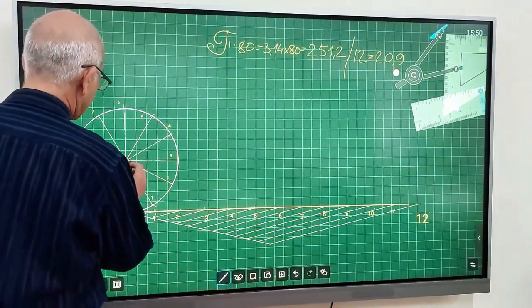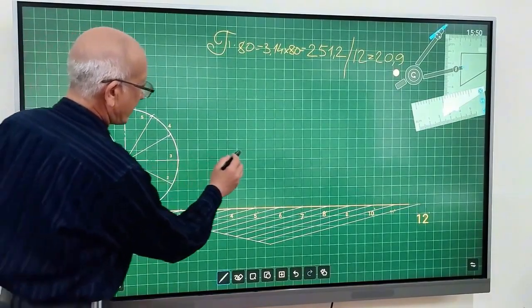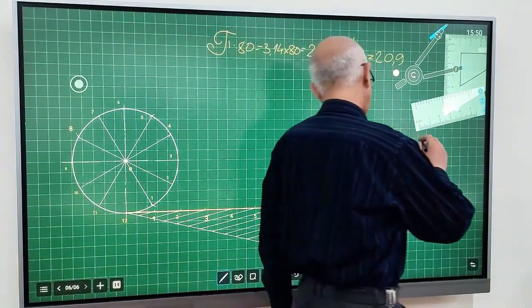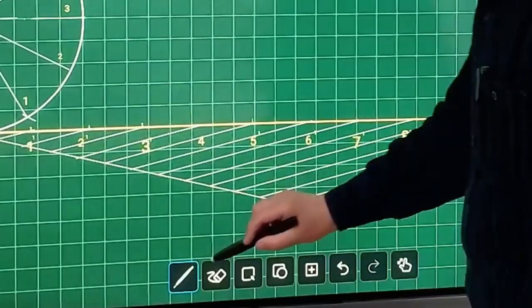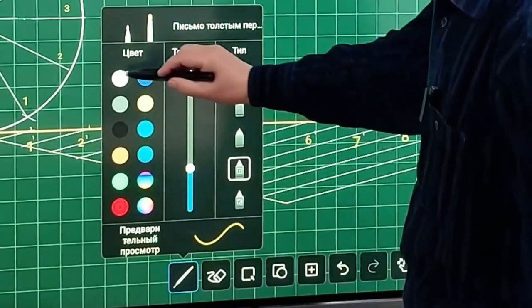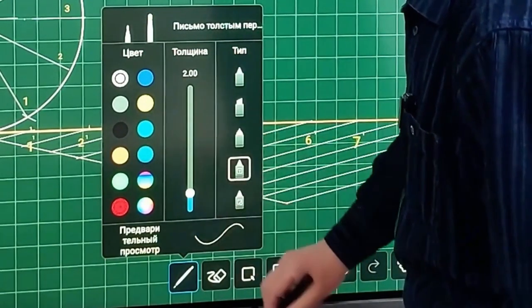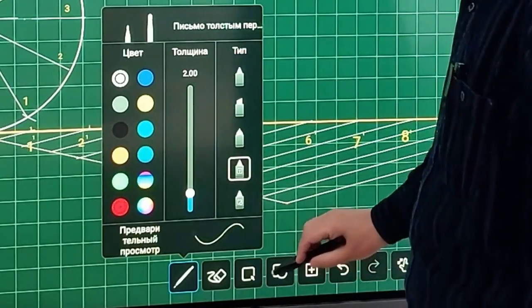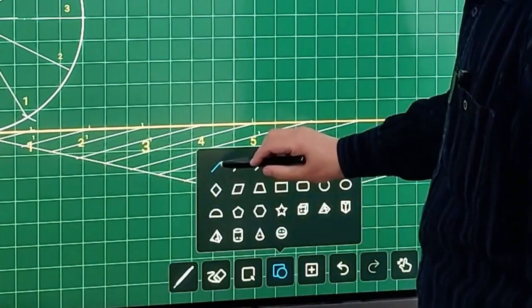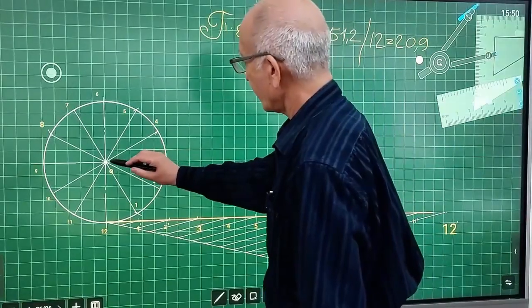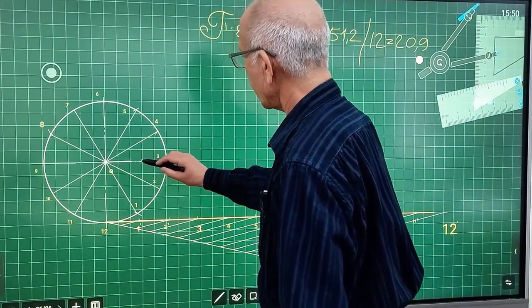Now we need to find the center of this circle as accurately as possible right here. So we need to draw the shape once more. Then we should extend it further out. And this line here, this is the center of the area. So we need to move it right into the center.